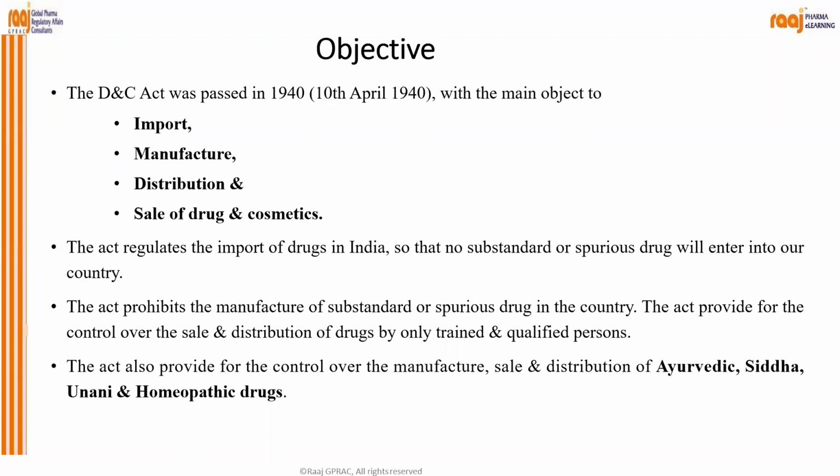Although there are so many manufacturers who are involved in manufacturing adulterated, spurious, and substandard drugs. So this Act provides for control over the sales and distribution of drugs by only trained and qualified persons. Okay. It also provides control over the manufacture, sale, and distribution of Ayurvedic, Siddha, Unani, and homeopathic drugs. So, though it is called the Drugs and Cosmetic Act, it also controls manufacture and distribution of Ayurvedic, Siddha, Unani, and homeopathic drugs. So these are the main objectives.